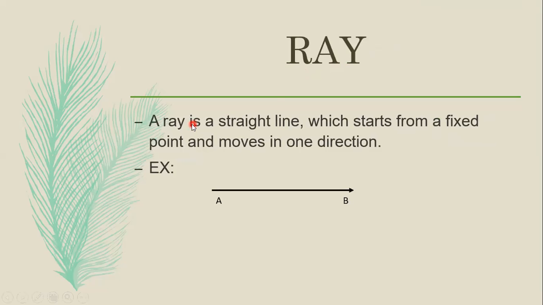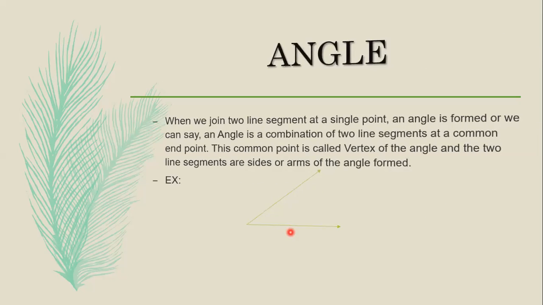Next is ray. What do you mean by ray? A ray is a straight line which starts from a fixed point and moves in one direction. See here, it has a starting point and it can extend in any direction. The best example for rays is the sun. From the sun we get the rays, and the sun is the fixed point. From that we get many rays, and in the same way we can get rays from a torchlight. When you switch on a torchlight, we get rays from that also, and that is also a best example for rays.